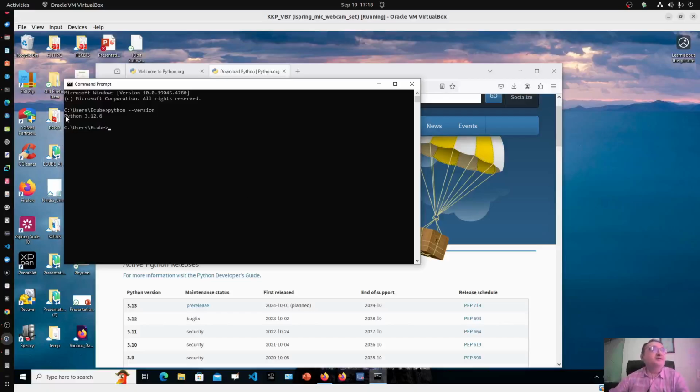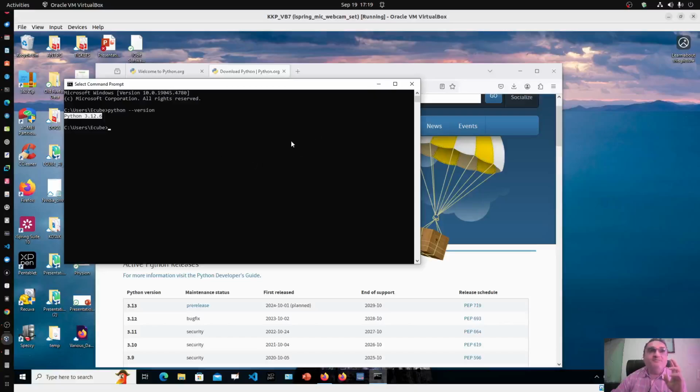You will see this only if you have checked, during installation, the option to add Python to the path variable. Do not forget to do that. If you forgot, please uninstall and install again, and remember to check add Python to the path variable during the installation. Here I can see that my Python version is Python 3.12.6.